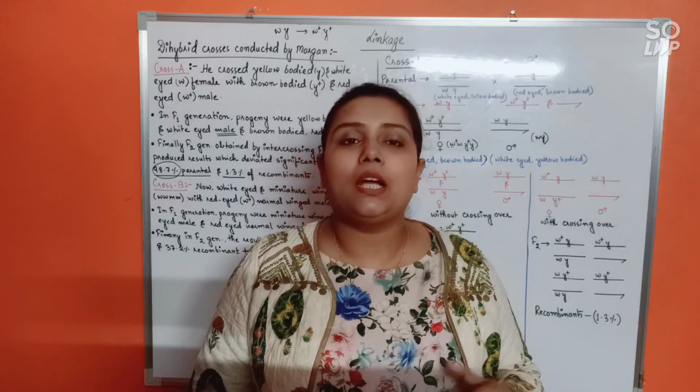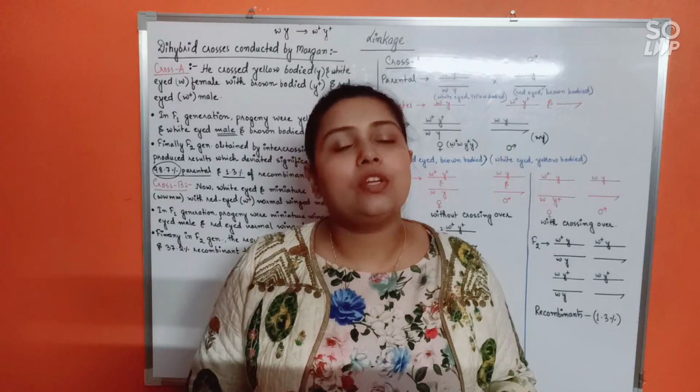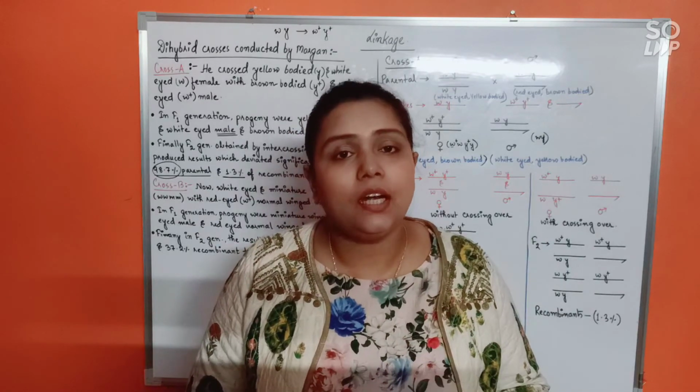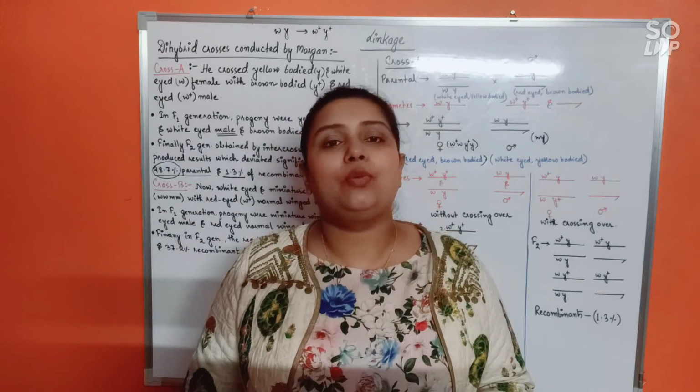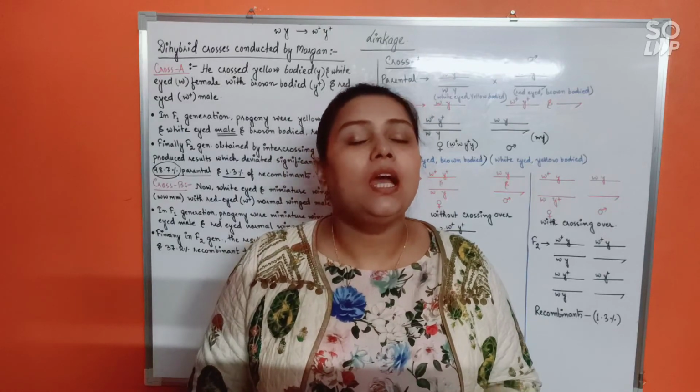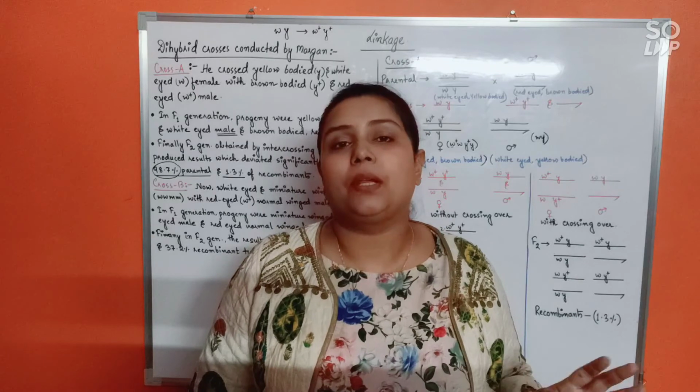But every time he conducted the experiment, he found that parental type of combination was always becoming higher in comparison to the recombination type. And when he tried to understand why this is happening, he found out about linkage, which is a deviation to Mendelism, as simple as that.